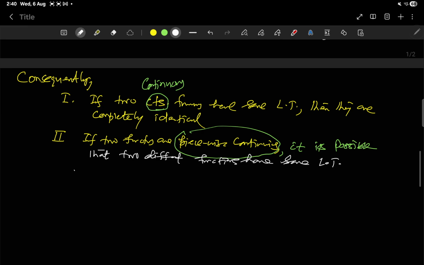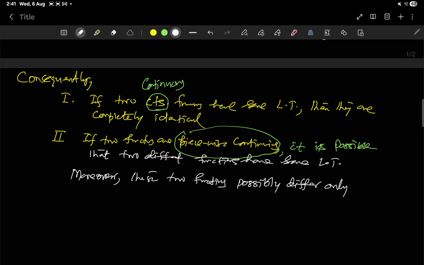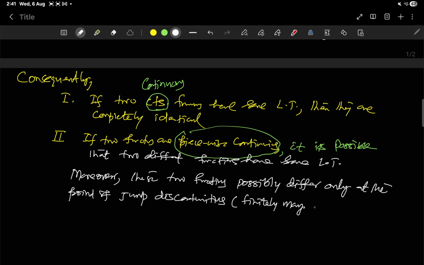Moreover, these two functions can differ only at the points of jump discontinuities, finitely many, and these are also called singular points.